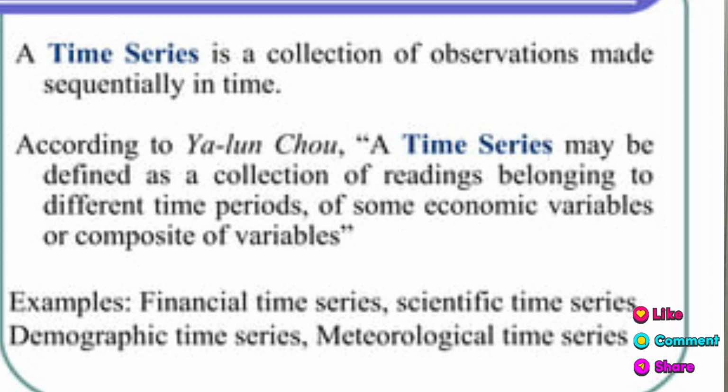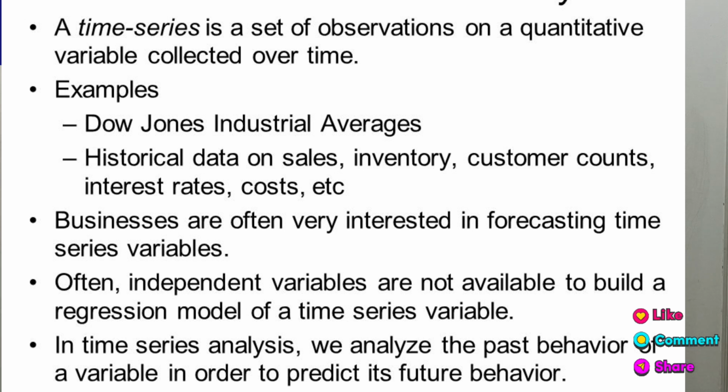Let me give an example of this. A time series may be defined as a collection of readings belonging to different time periods of some economic variable or composite of variables, such as production of steel, per capita income, gross national product, price of tobacco, or index of industrial production.